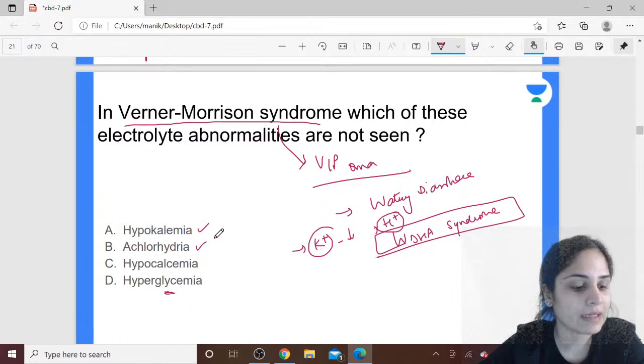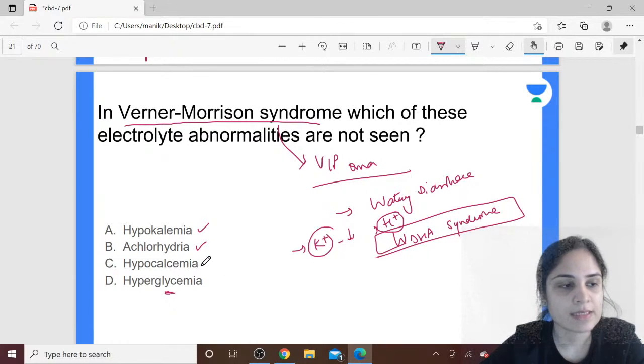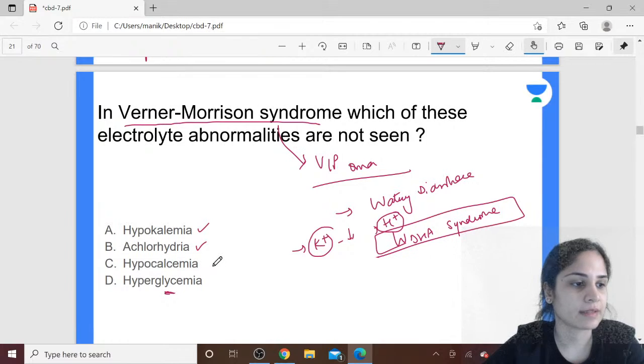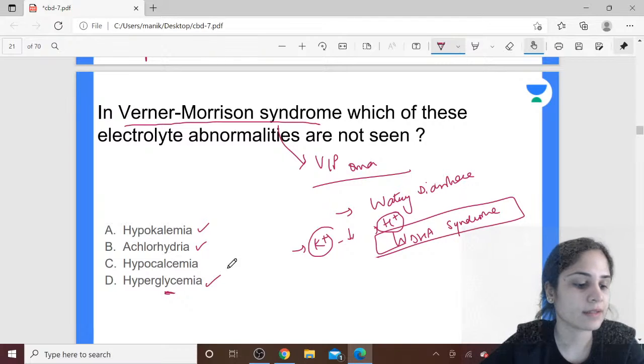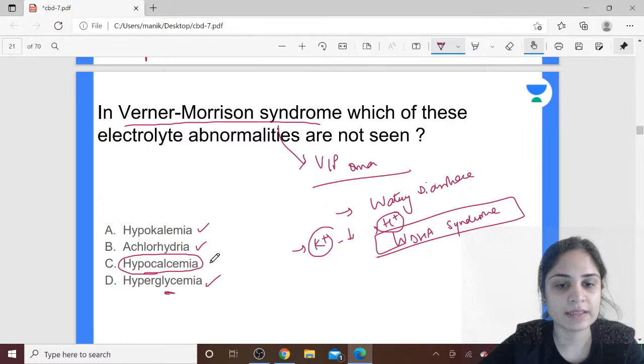So again, you will have achlorhydria, also correct. Is there hypocalcemia or hypercalcemia in this condition? What happens to the calcium? Any idea? Hyperglycemia is seen, so that is also the correct answer, but the calcium levels in this condition will increase. So there is hypercalcemia in WDHA syndrome or Werner-Morrison syndrome. There is no hypocalcemia. So the correct answer over here is this.